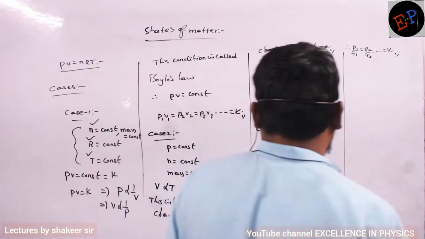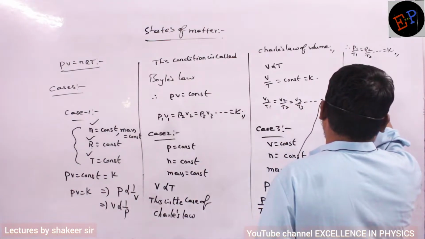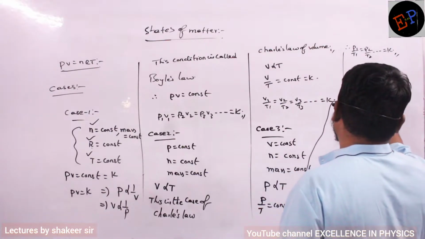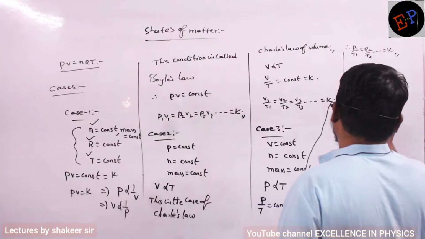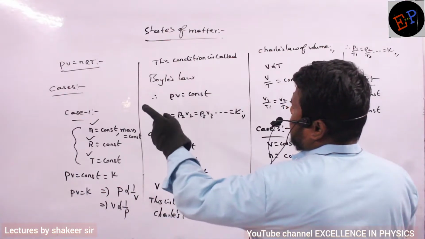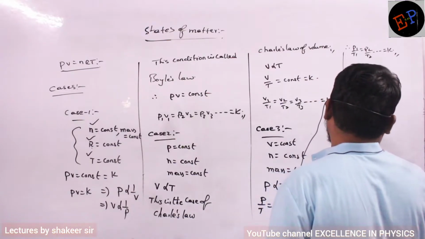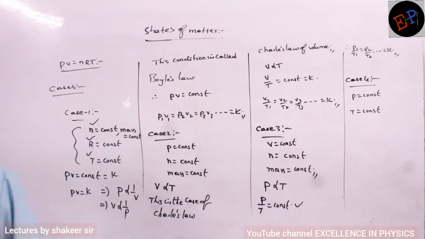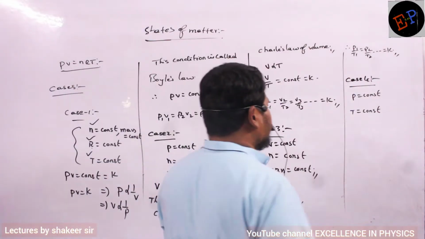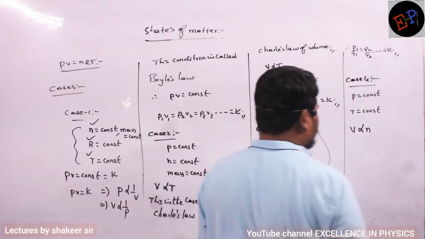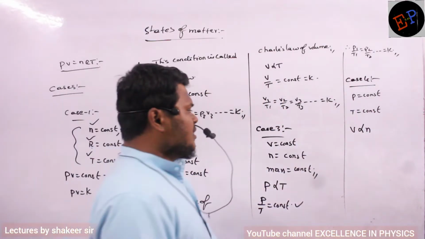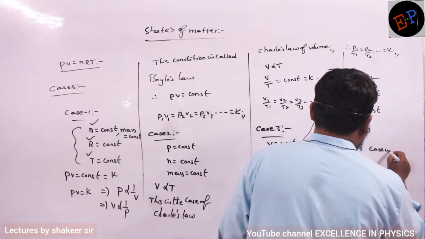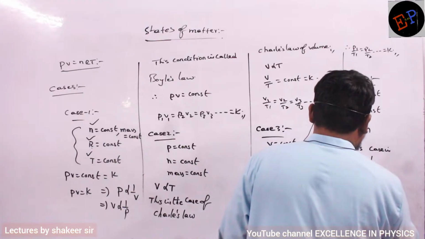Let us take one more case, case number 4. In this case, I will take pressure to be constant, and temperature also to be constant. So if pressure and temperature are constant, then which are the variables we have? Volume and number of moles. So volume is directly proportional to n. Are you able to understand? This case is called what? Avogadro's law.